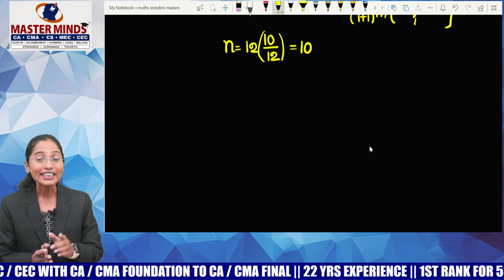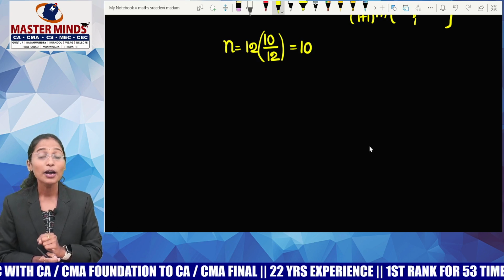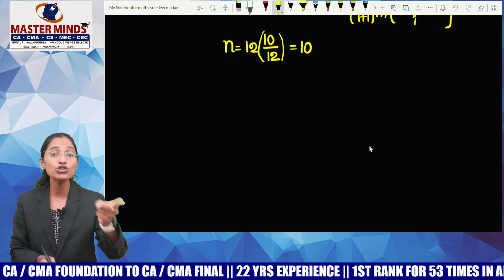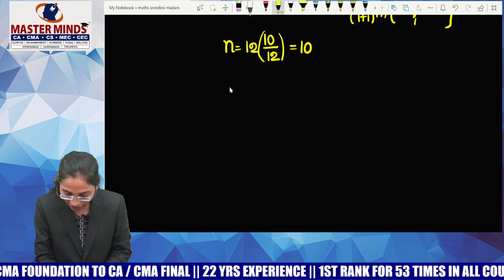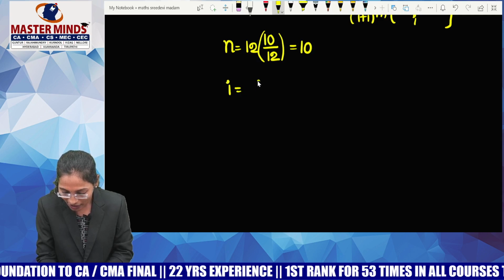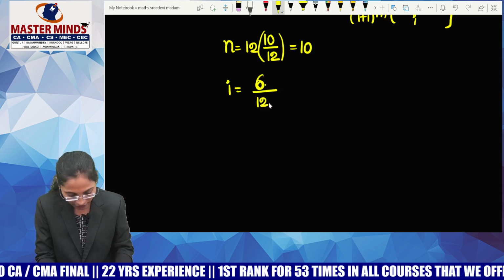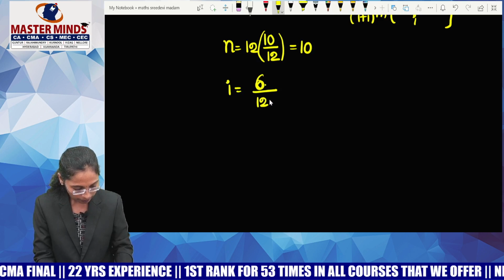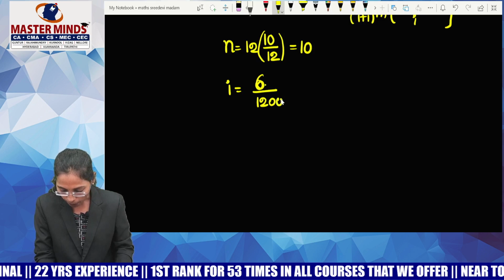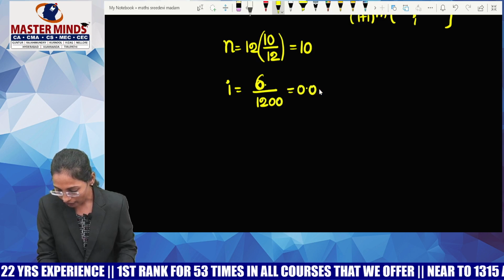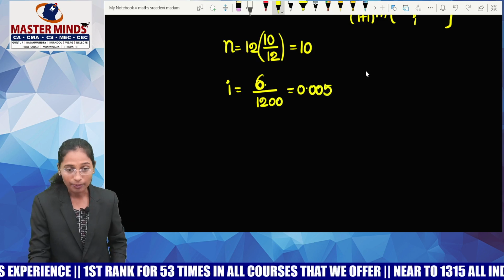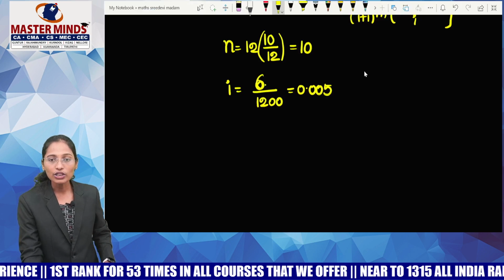Yeah, 10 months means 10 by 12. But compounding is done monthly, means N should be replaced by 12T. Like that, I also needs to be replaced with R by 1200. Means 6 by 1200. Can you please do what is 6 by 1200? 0.005. Now, what is your annuity? How much is invested? 2000.